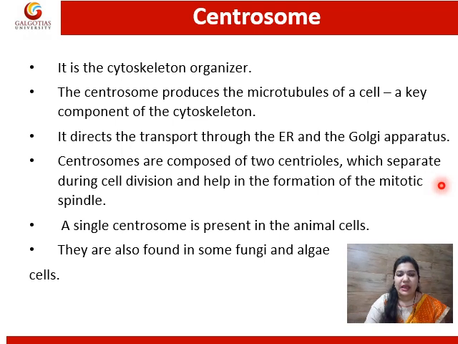Centrosomes. These are the cytoskeleton organizer and provide the shape of the cell. The centrosomes produce the microtubules of a cell, a key component of the cytoskeleton. It directly transports through the ER and the Golgi apparatus. Centrosomes are composed of two centrioles which separate during cell division with the help of the formation of the mitotic spindle. A single centrosome is present in the animal cell. They are also found in some fungi.